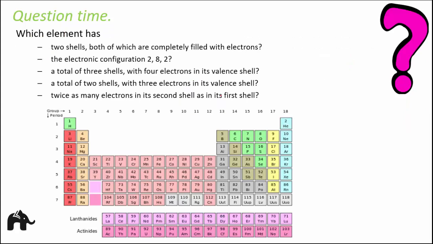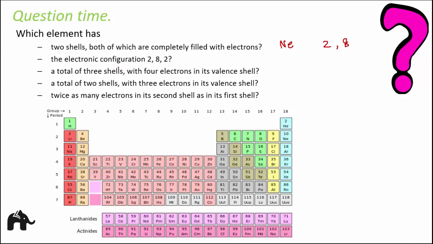Which element has two shells, both of which are completely filled with electrons? Well, there are many such elements. In fact, most of the elements in group 18 have all filled electrons. But here we are looking for an element which has only two shells, that is K and L, both filled with electrons. So two such elements could be helium or neon. For neon also it is 2, 8.